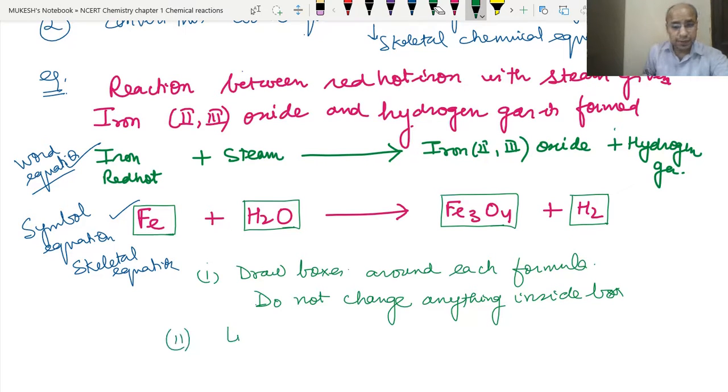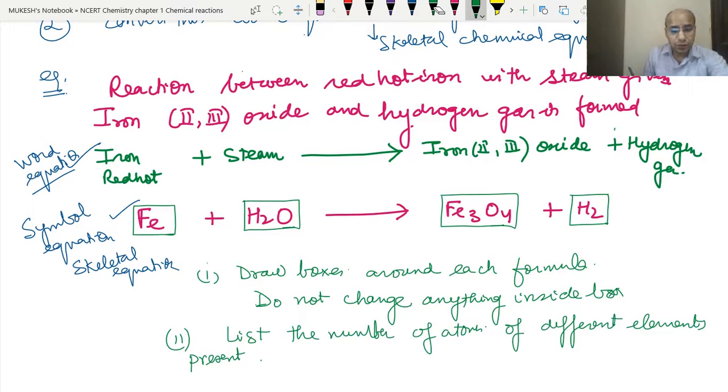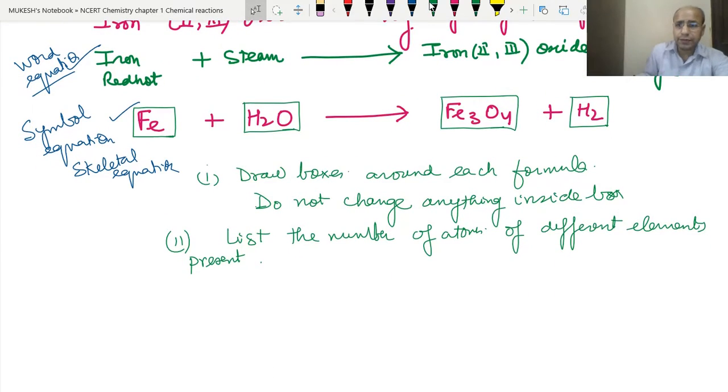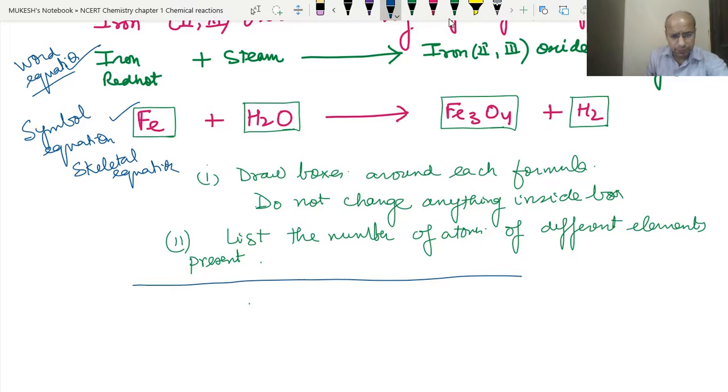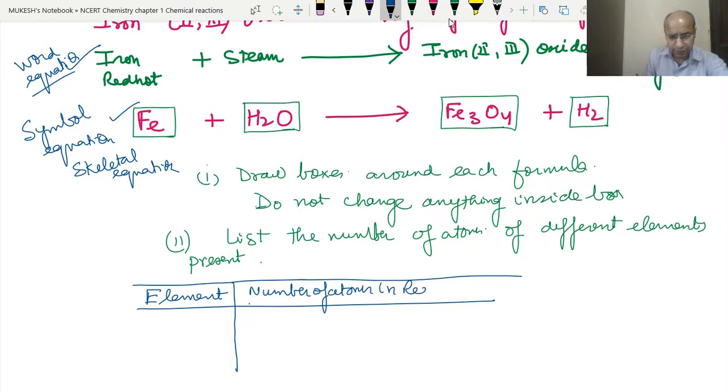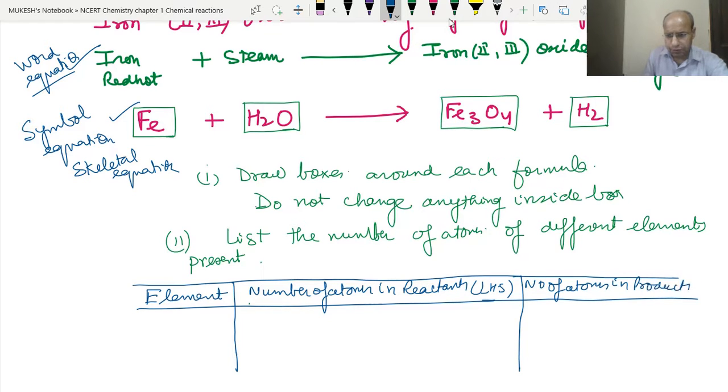Second, list the number of atoms in the tabular form. So the second thing we do is list all the number of atoms of the different elements present in the equation. So we can make a table for it. Here we will write the element, and we will write the number of atoms in reactants, that is on the left hand side, and the number of atoms in products, that is on the right hand side.